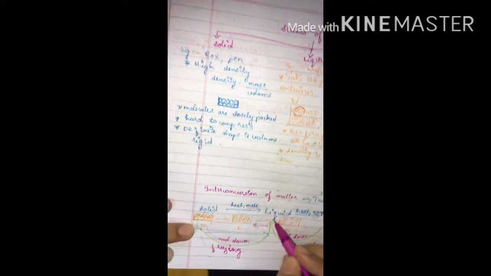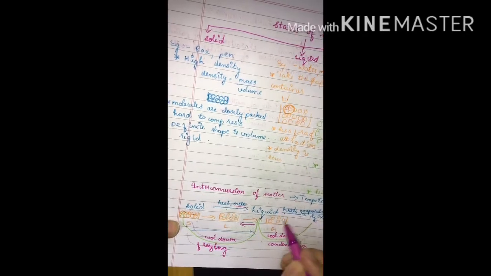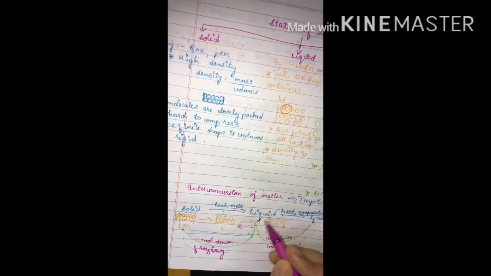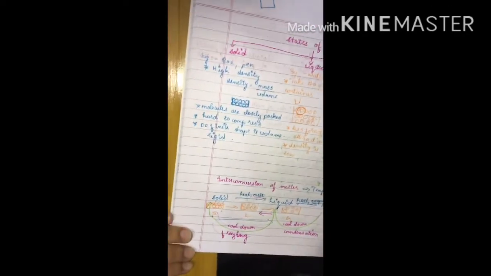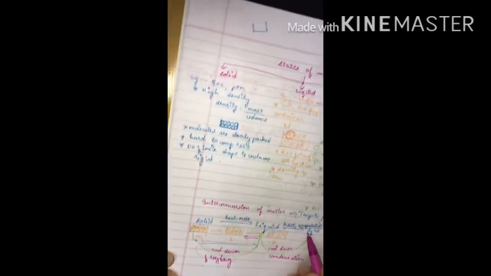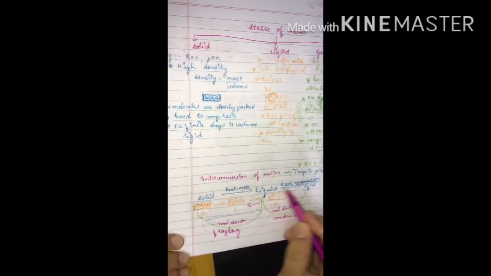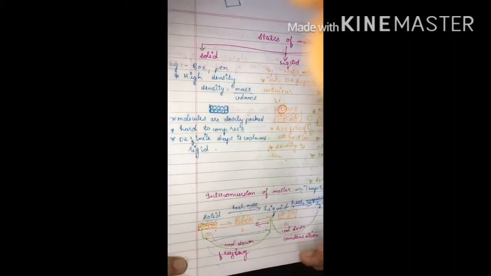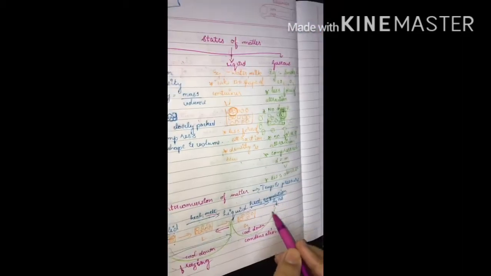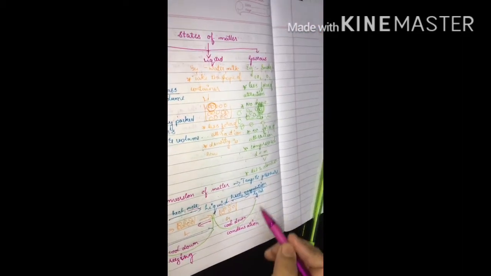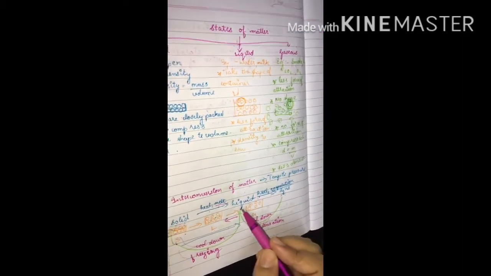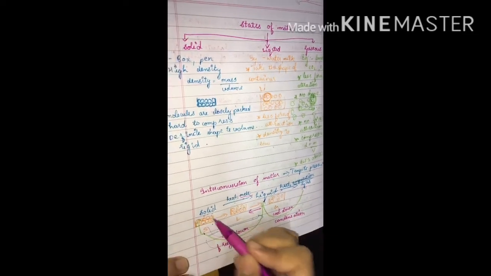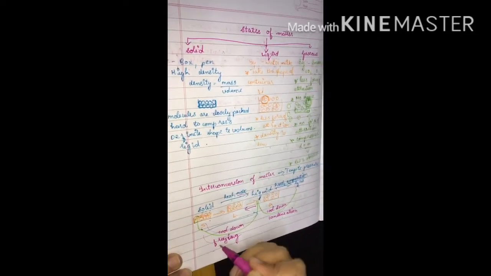And next is liquid. When it is heated, or the temperature is increased, there will be formation of vapors, and this process is known as evaporation. This liquid will change to gas, and again vice versa is possible. That is, gas can be converted into liquid by the process of condensation, and this liquid can be converted into solid by the process of freezing.